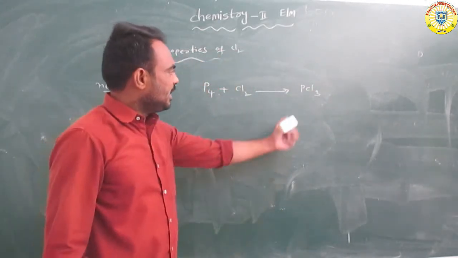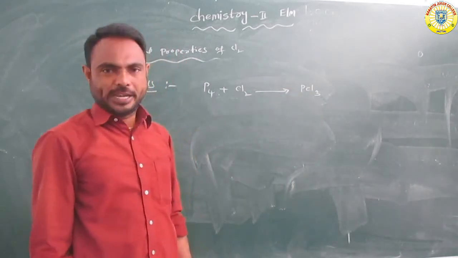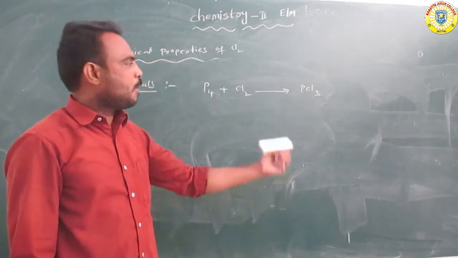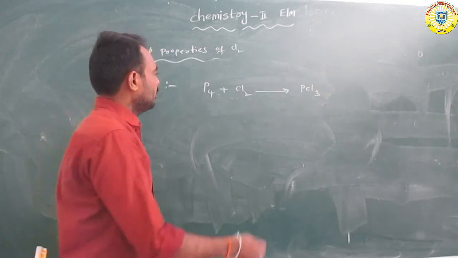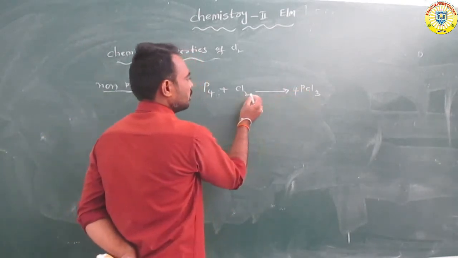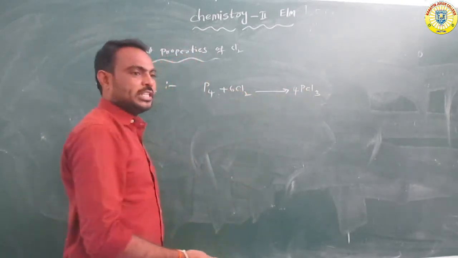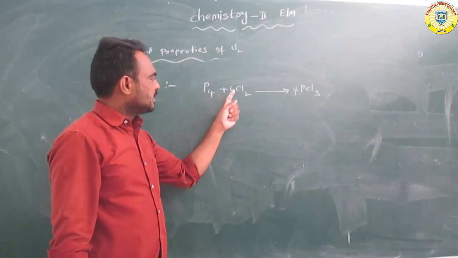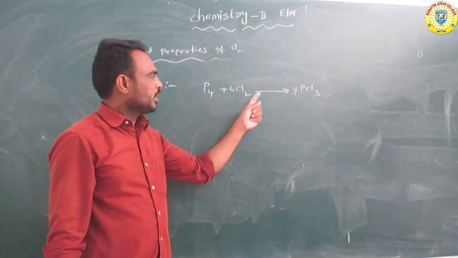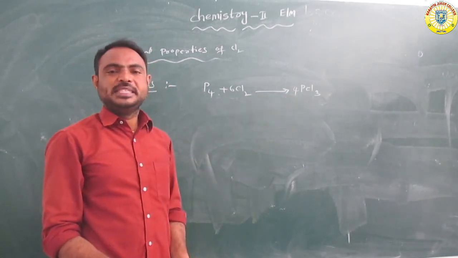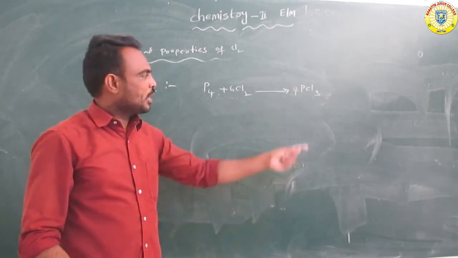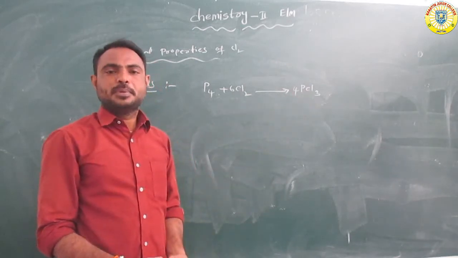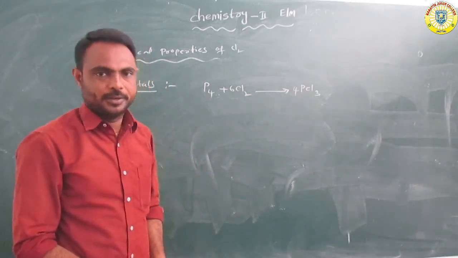PCl3 means phosphorus trichloride. What is the equation? P4 plus 6Cl2 gives 4PCl3. PCl3 means phosphorus trichloride.